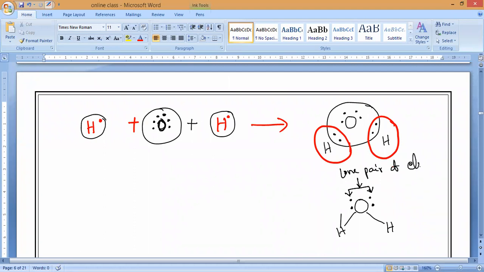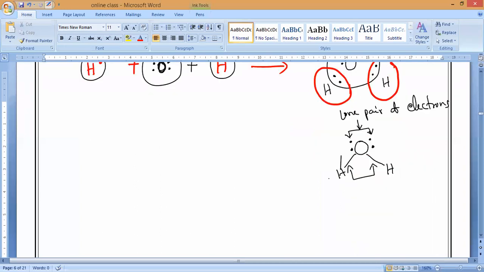Lone pair of electrons is 4 here. So this is called a single covalent bond. What is this called? Single covalent bond. So till here you draw.